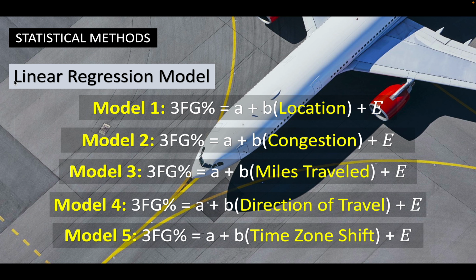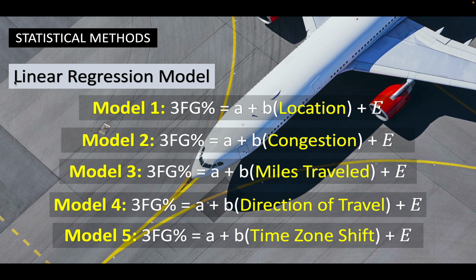My linear regression models are very simple. As I mentioned, I'm going to look at 3-point percentage for any given game and 5 different stress variables. The first stress variable is going to be very simple, location, which is home or away. So does the home field advantage really hold true, and how much does it matter? Model 2 is going to look at congestion. So do we have 3 days of rest, 2 days of rest, 1 day of rest? Is it a back-to-back? Are we playing Monday and Tuesday? That kind of thing. And then Model 3 is going to look at how many miles were traveled.